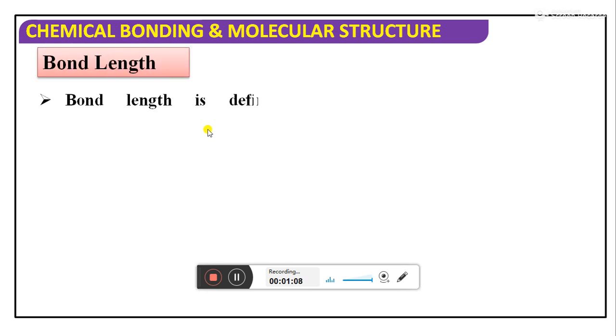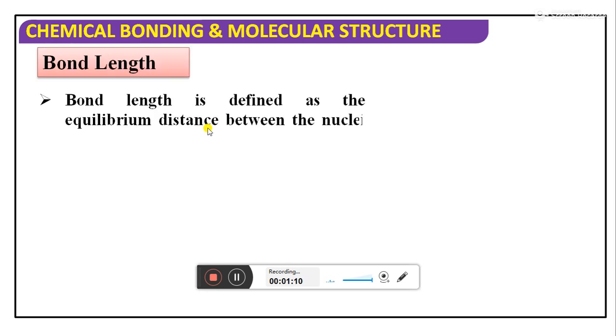So first of all, bond length. What is bond length, students? The bond length is defined as the equilibrium distance between the nuclei of two atoms. Nothing but the distance between the two nuclei of atoms is the bond length. Let's have an idea.